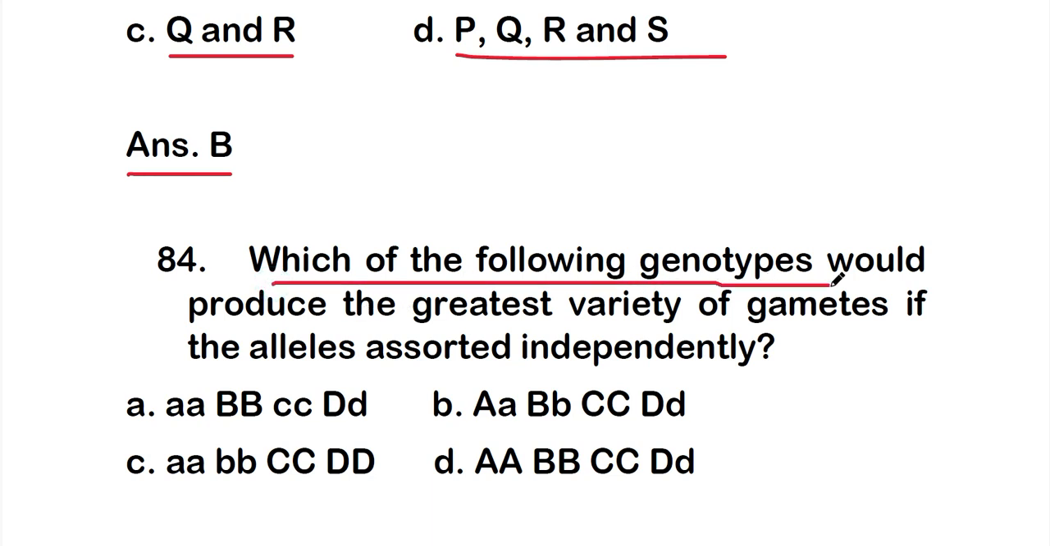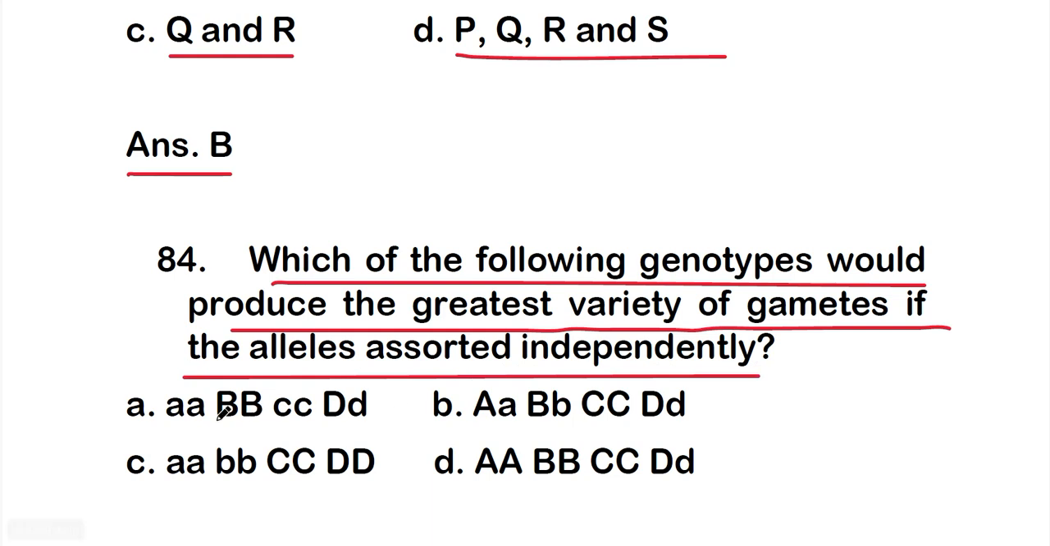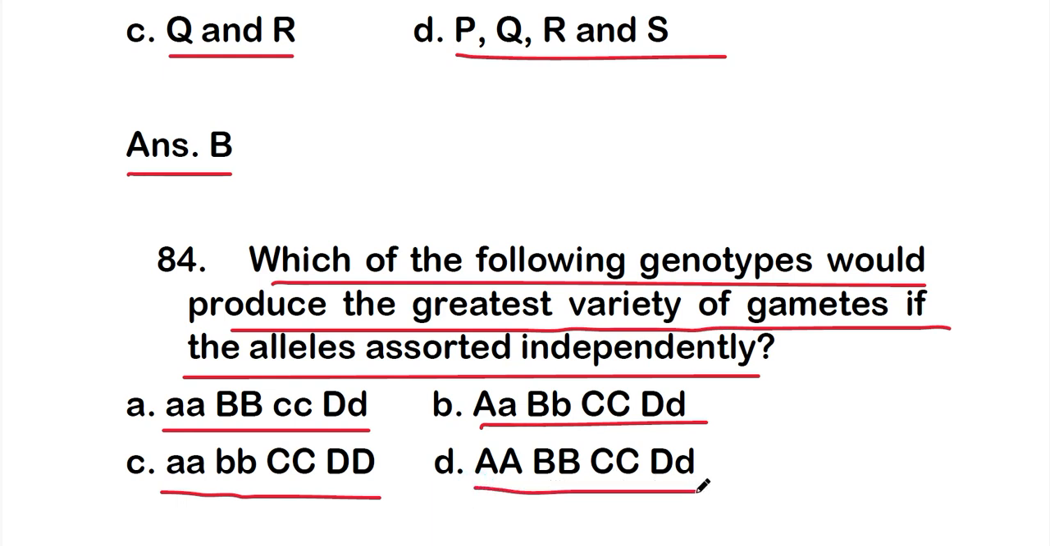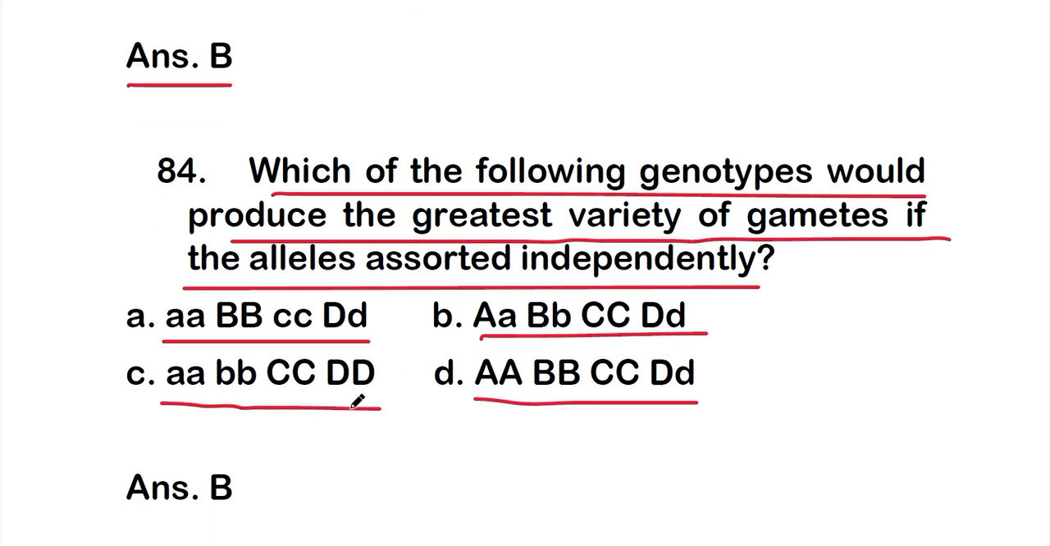Which of the following genotypes would produce the greatest variety of gametes if the alleles assorted independently? The options are: option A, capital B, small b, small c, capital D, small d; option B, capital A, small a, capital B, small b, capital C, capital D, small d; option C, small a, small b, capital C, capital D, capital D; option D, capital A, capital B, capital C, capital D, small d. So which one is the right one? That is option B.